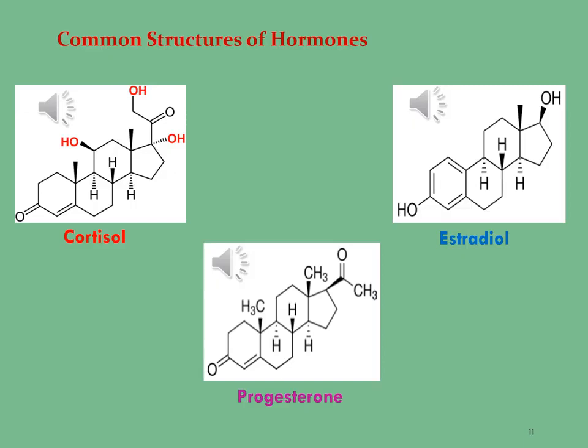The molar mass of this molecule is 272.38 gram per mole, and it can be used in several administrative dosage forms. It can be taken as oral, sublingual, intratropical, transdermal, vaginal, intramuscular, subcutaneous and subdermal implants.